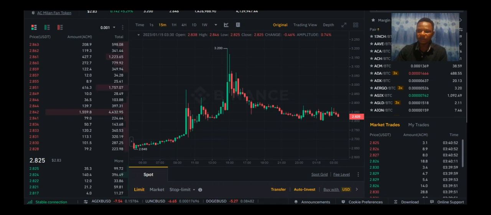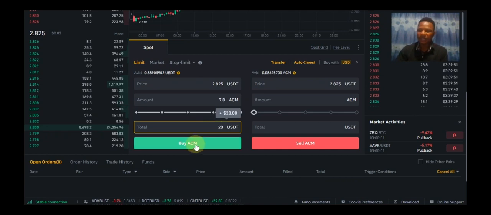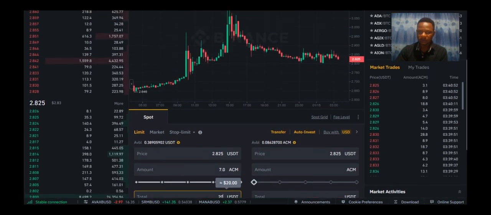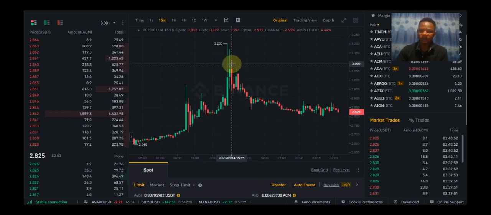If I want to invest in AC Milan coin, this is the buy button and this is the sell button. What I need to do is to type how many dollars I want to invest in AC Milan coin. For example, $20. When I click on buy, the order goes through. The money will be on AC Milan coin. As AC Milan coin starts to rise, that is when I will make profits. But right now, the AC Milan coin is trending down, it's dropping. I'm not making profit for now, neither am I losing.